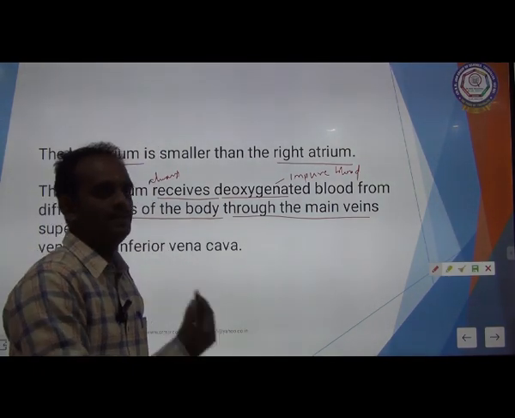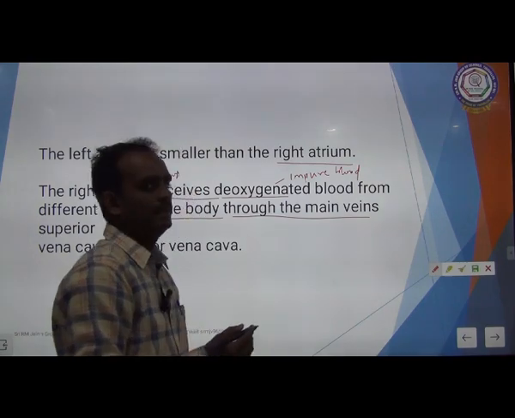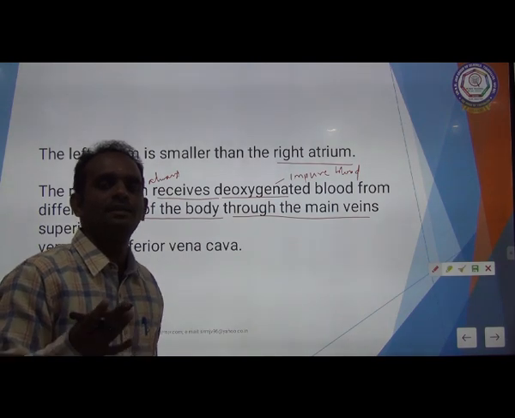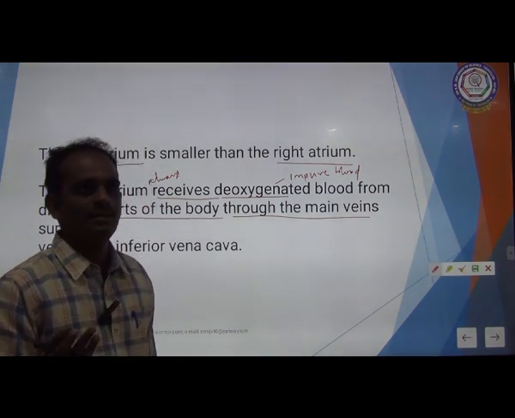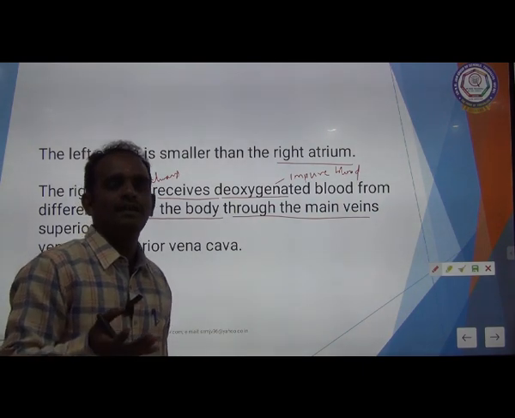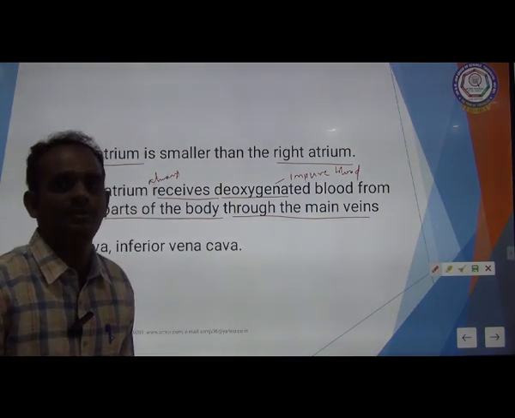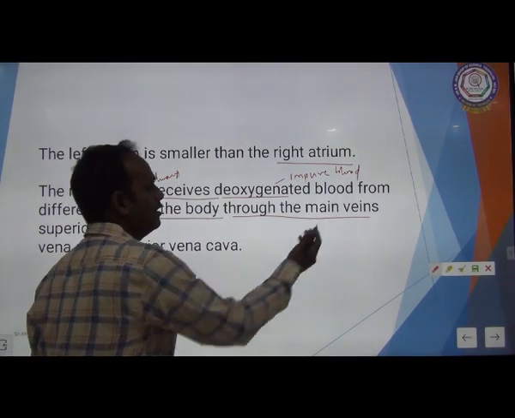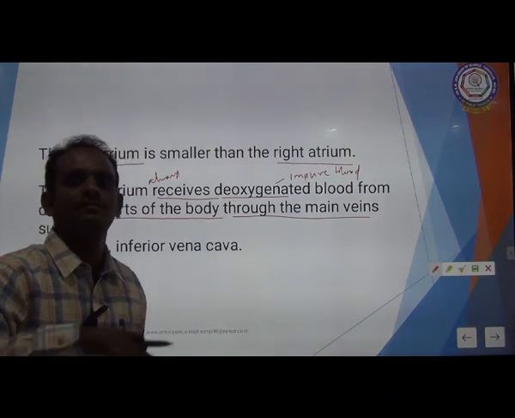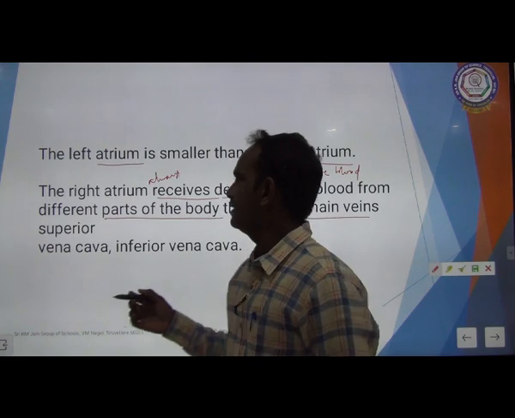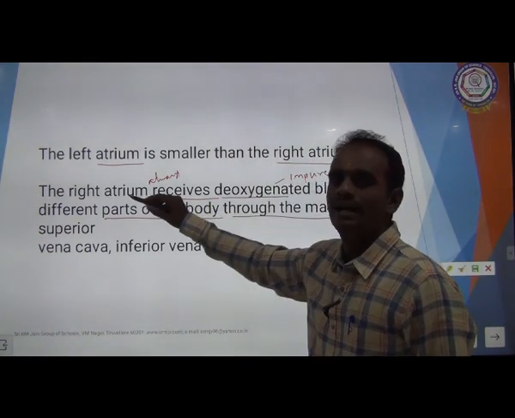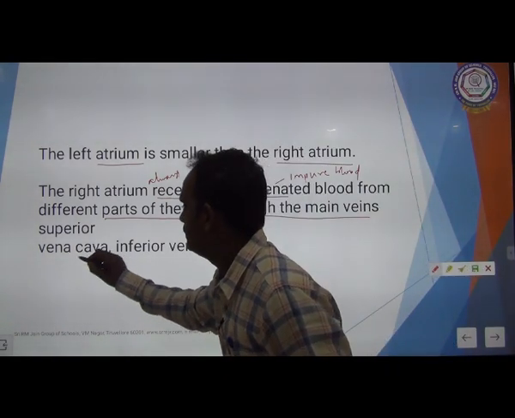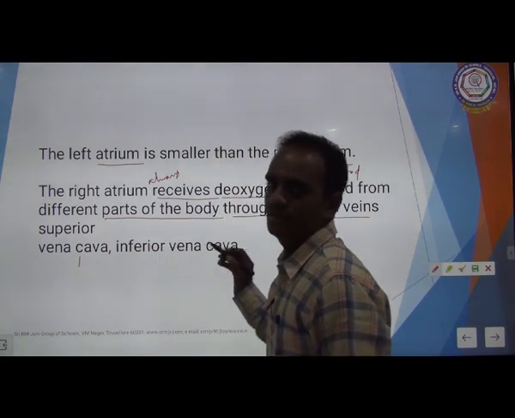As I said in the previous video, there are three different types of blood vessels. One is arteries, second is veins, and third is capillaries. Veins always carry deoxygenated blood, except the pulmonary vein. This deoxygenated blood goes directly to the right atrium. The main veins are the inferior vena cava and the superior vena cava.